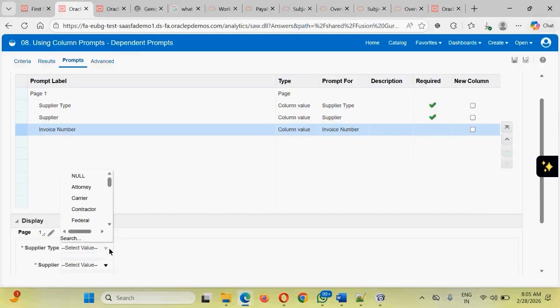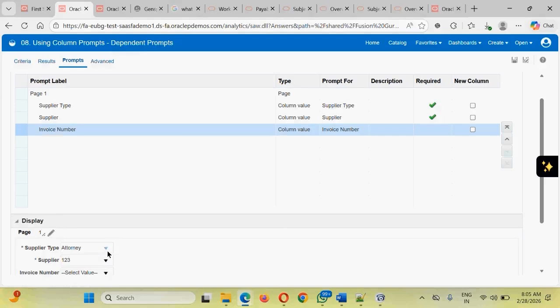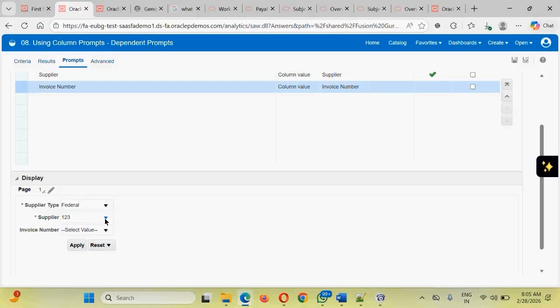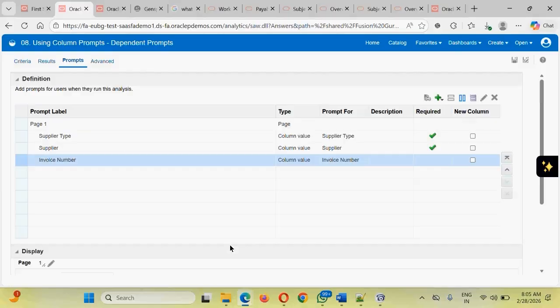This is the supplier type prompt. The moment I supply that, okay, the supplier type will be attorney, then only the supplier list will change. See, currently we are having these many, attorney, 1, 2, 3 suppose. In case I select a supplier type called carrier or a supplier type called federal, we should be able to see this value refreshing in real time. But the way that we are going to add the prompts remains the same.